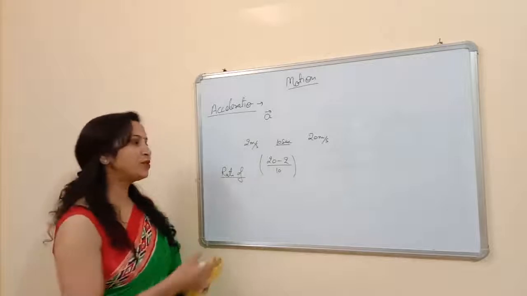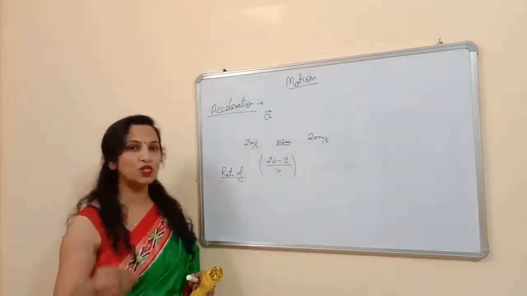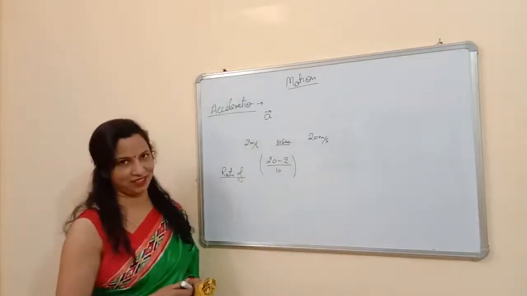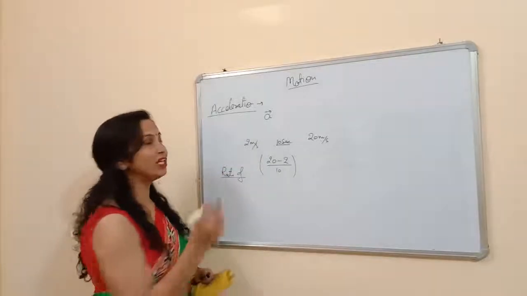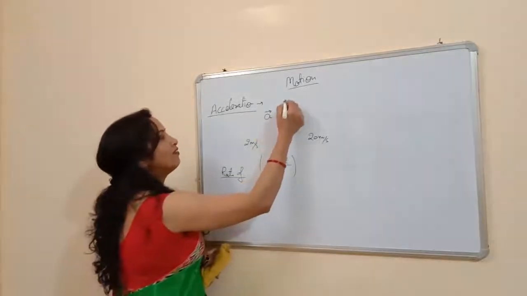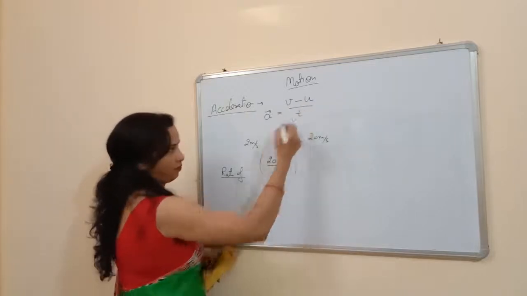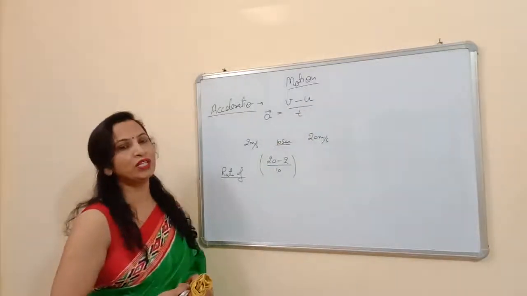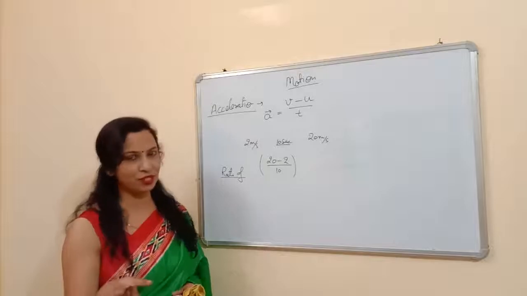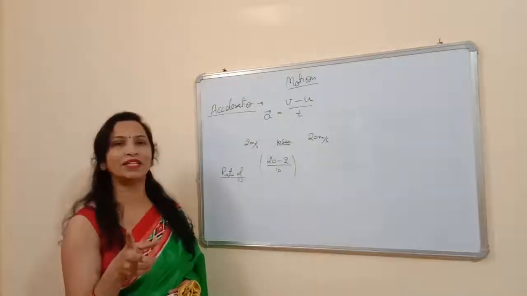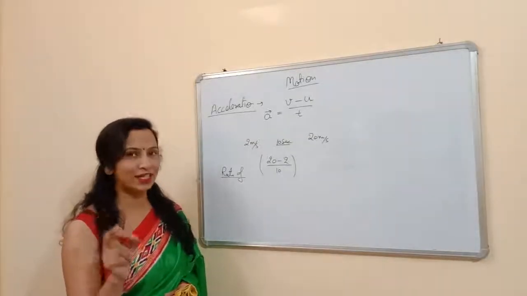So by this you can find how much velocity you are going to change in 1 second. So for acceleration we can write down the formula, that is final velocity minus initial velocity upon time. If you find the difference between the final and the initial velocity and divide it by the time, you can find the acceleration of a body.